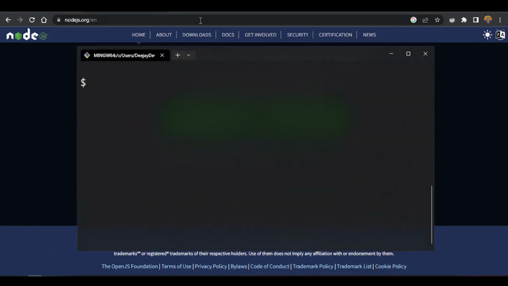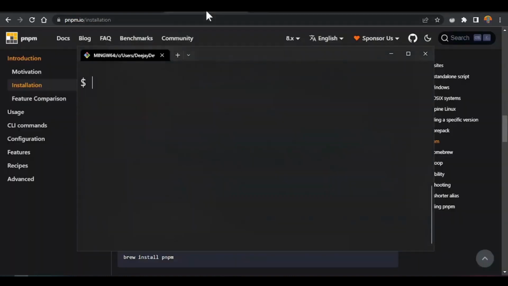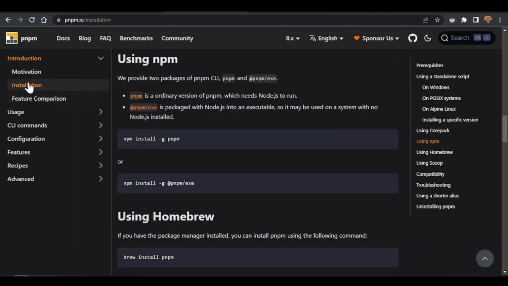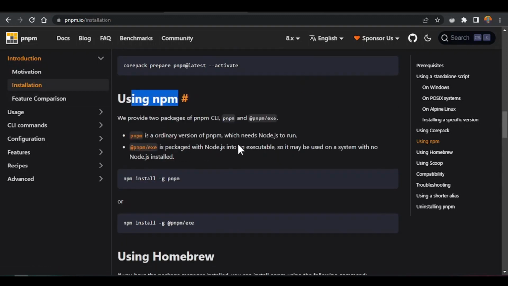So if you come this site pnpm.io, you go come here. Make I minimize this one. You go come here, the installation side, and you can install PNPM by npm. So for your first time, you go just install them by saying npm install -g pnpm.